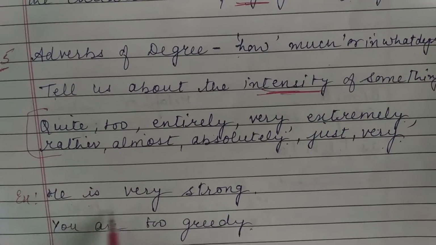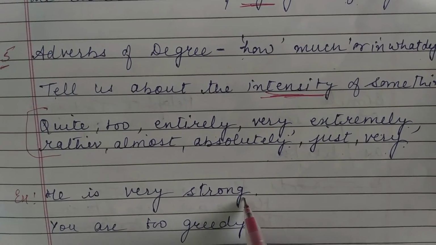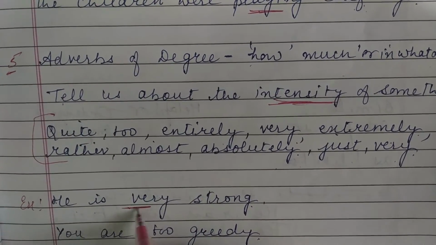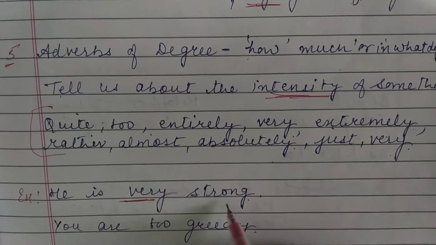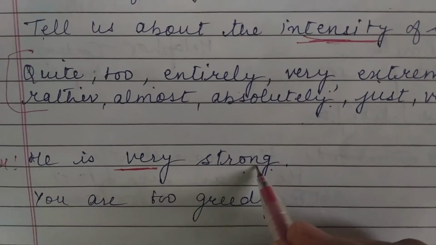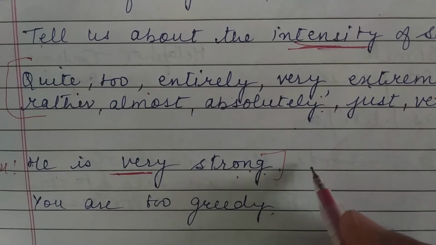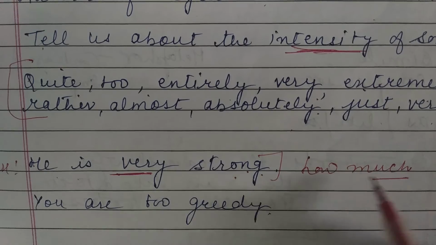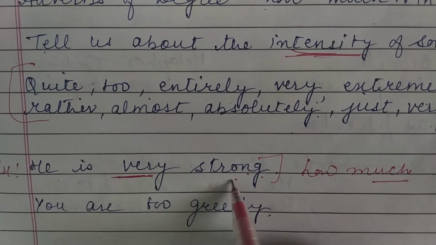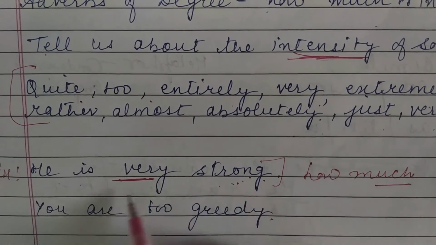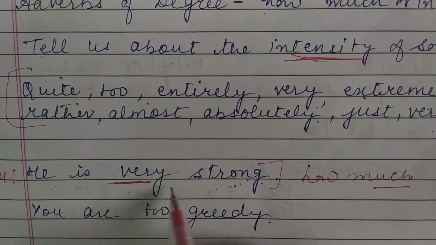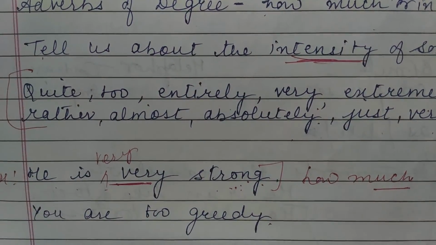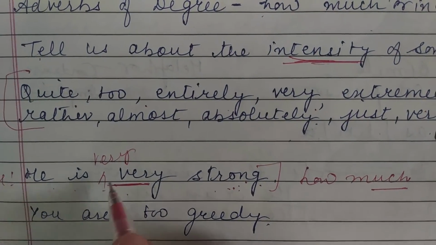He is very strong. So how much? Here it is telling how strong he is. He is very, very strong. So we get the answer of how much, and when we get the answer of how much, it is the degree. He is strong, we can write it so, but he is very strong, and we can write he is very, very strong.